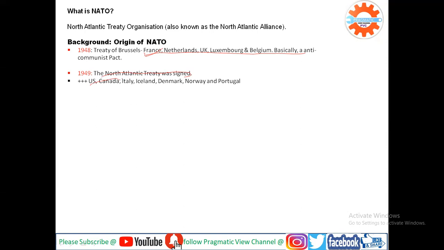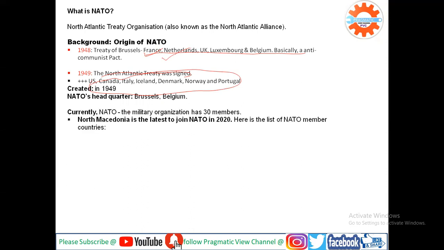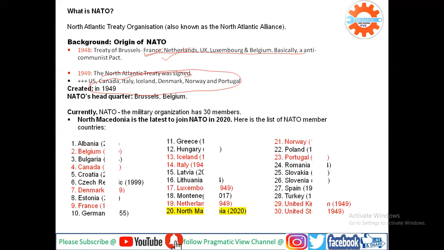These seven countries and these five countries form NATO, and the headquarters is in Brussels in Belgium. So NATO was created in 1949. Currently NATO, the military organization, has 30 country members, and North Macedonia is the latest to join NATO in 2020. So I am giving you the list of the NATO members.